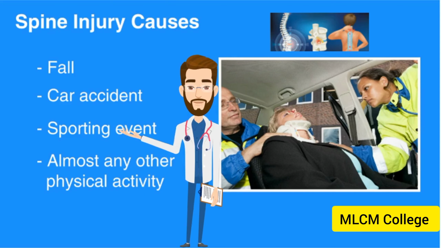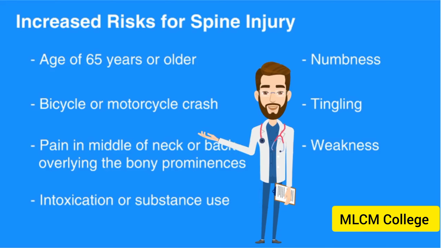Increased risks for spine injury include age of 65 years or older, bicycle or motorcycle crash, pain in middle of neck or back overlying the bony prominences, intoxication or substance use, and numbness, tingling, or weakness. Injuries to the spine can be unstable, and unstable movement can result in spinal cord injury and permanent paralysis.